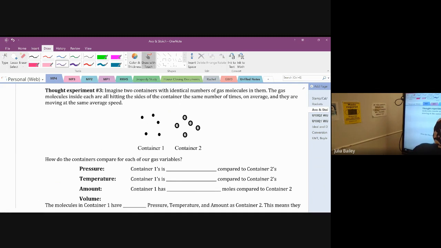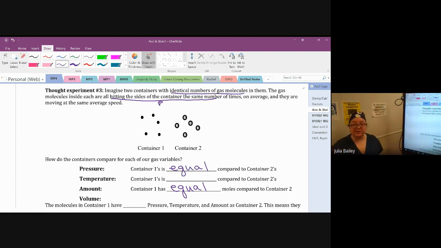So that is equal amount. The gas molecules inside are all hitting the sides of the container the same number of times. That's the pressure. So the container 1 and container 2, pressure has to be equal. And we're told they're all moving at the same average speed. So that's our temperature is also going to be equal.